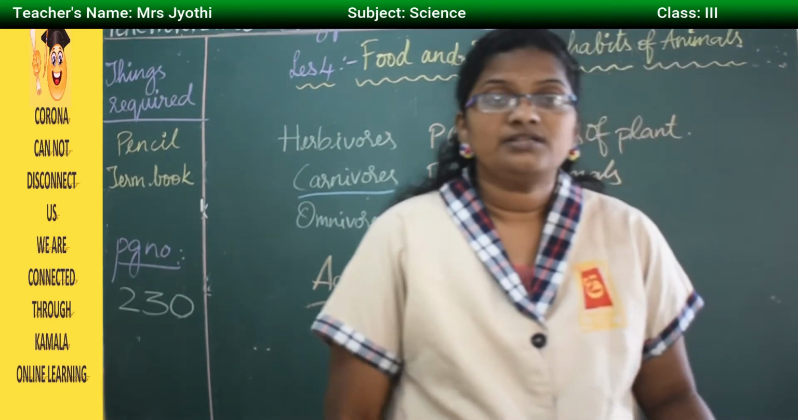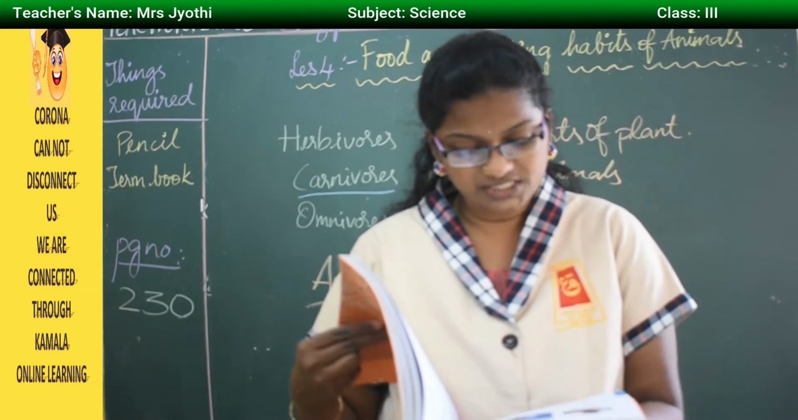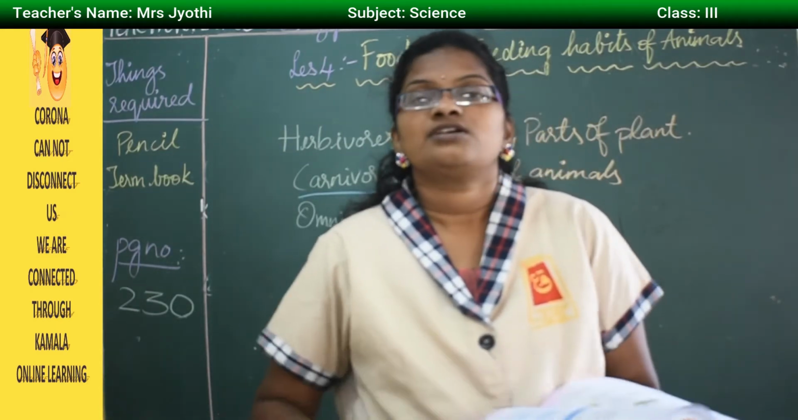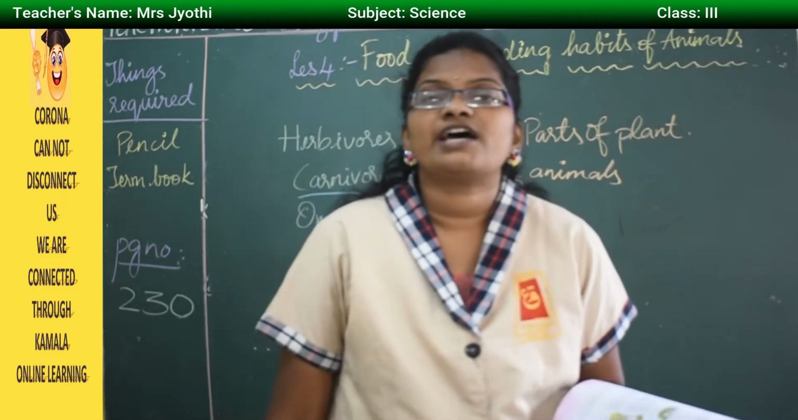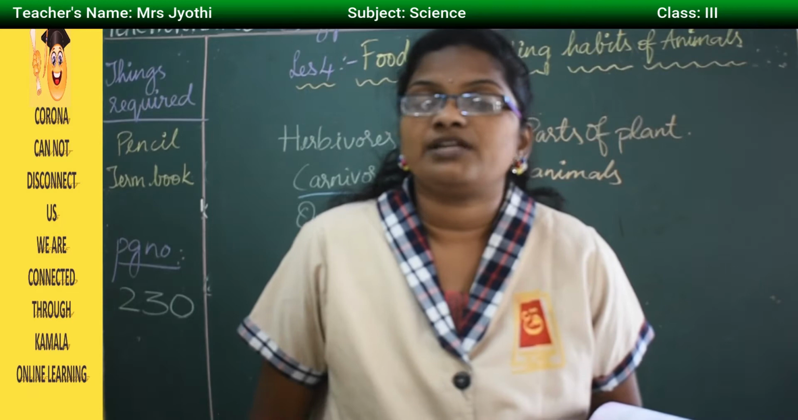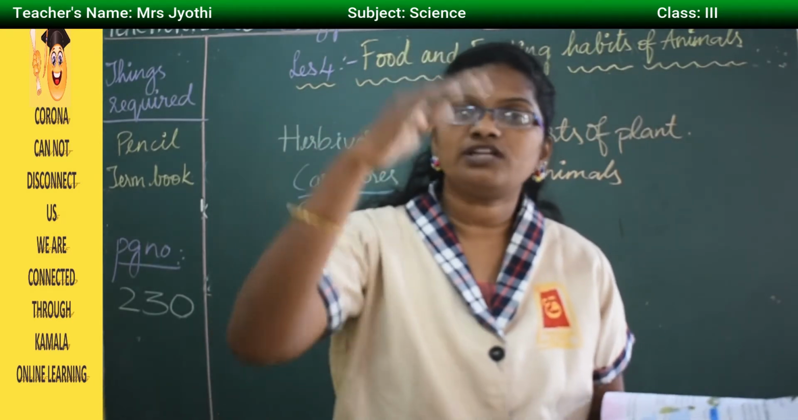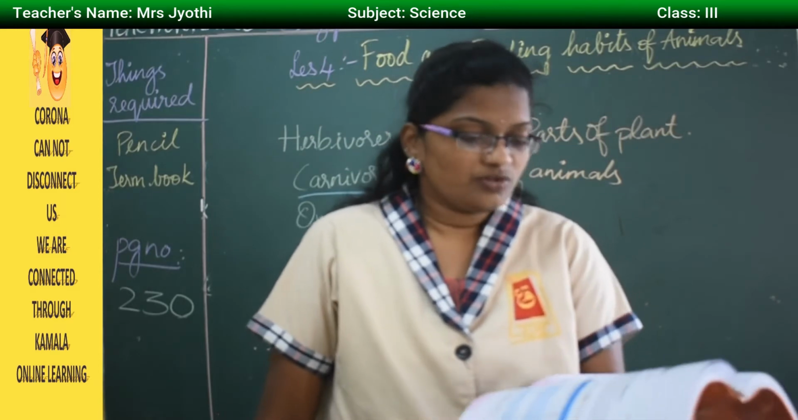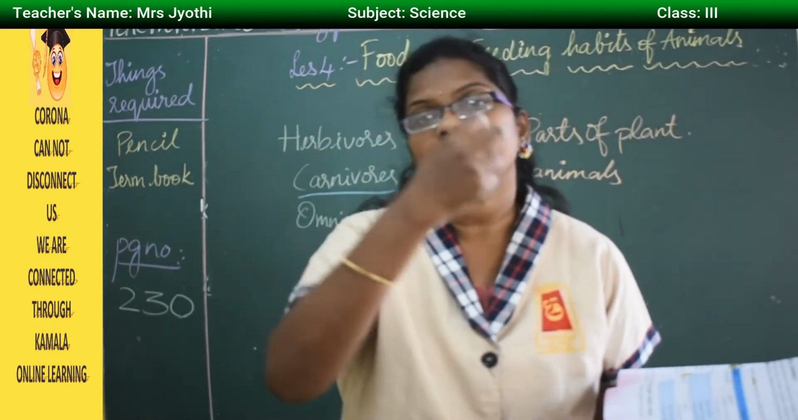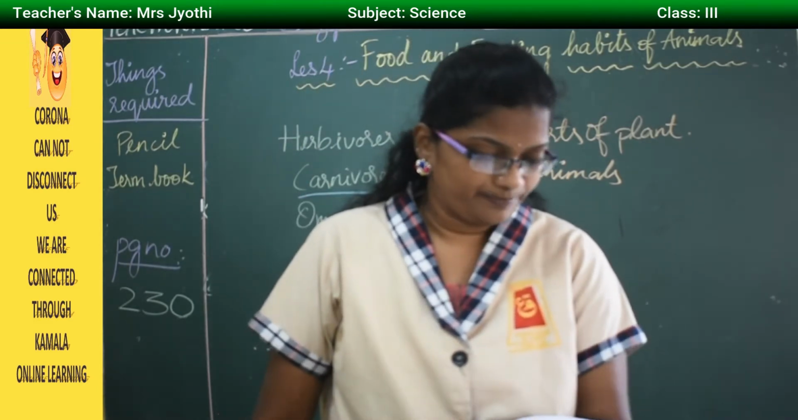For example, giraffes have a tall neck that helps them to reach the leaves of tall plants easily. Here is an animal which has a very long neck. A camel doesn't have a long neck, but its body is very tall. The giraffe's body is short, but the neck is very long to reach the leaves which are at the top.